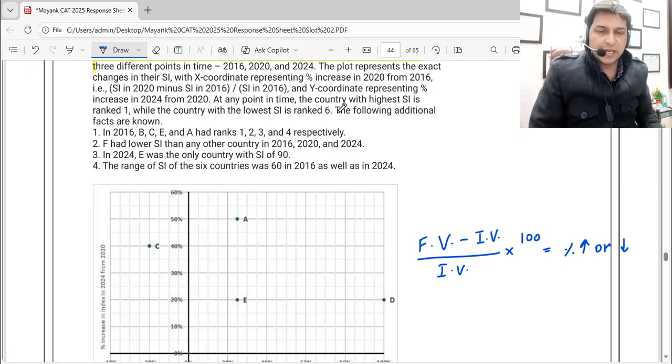At any point in time, the country with the highest SI is ranked 1, and the one with the lowest SI is ranked 6. The following additional facts are known. In 2016, B, C, E, A had ranks 1, 2, 3, 4 respectively. F had a lower SI than any other country in 2016, 2020 and 2024. That means F's SI was the lowest. In 2024, E was the only country with an SI of 90, the first definite information. The range of the 6 countries was 60 in 2016 and in 2024 as well.